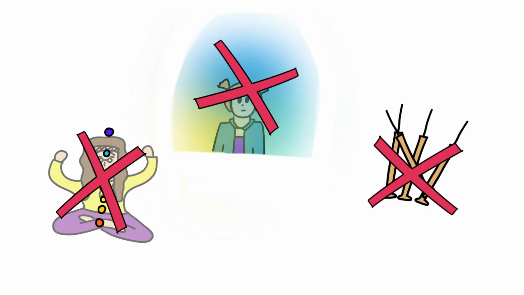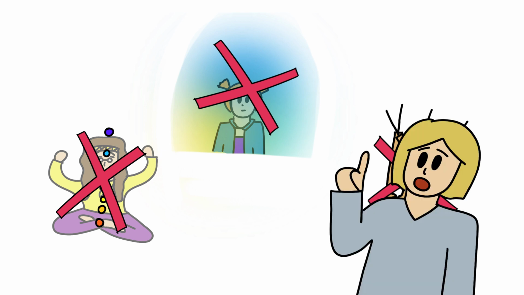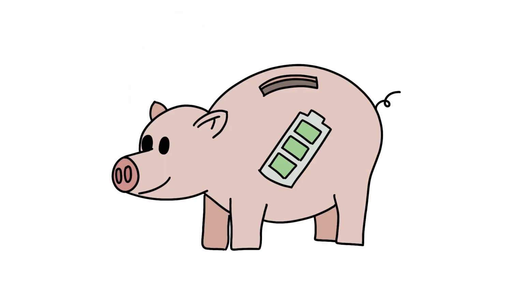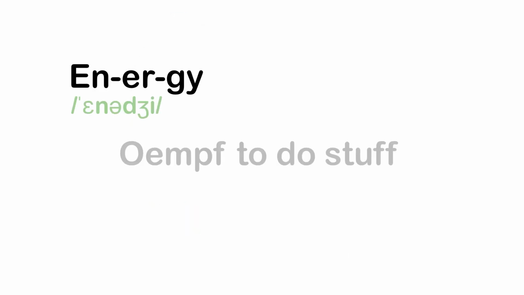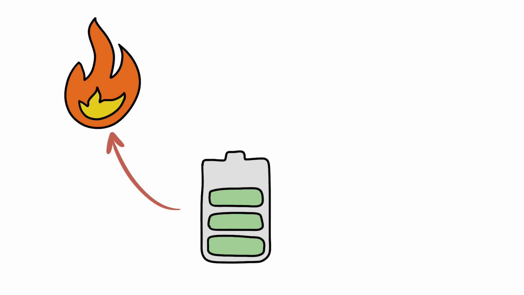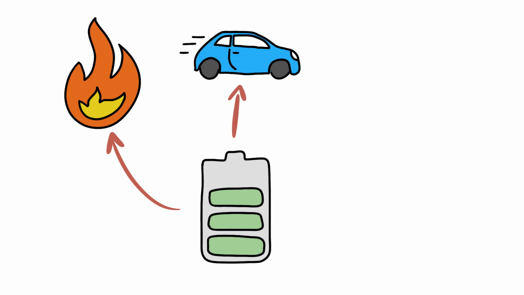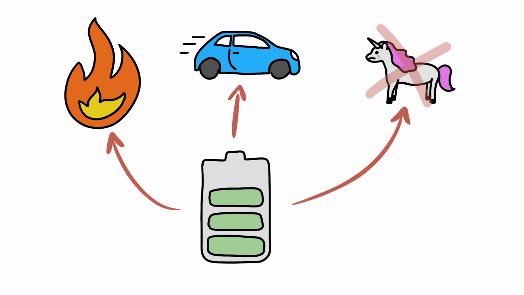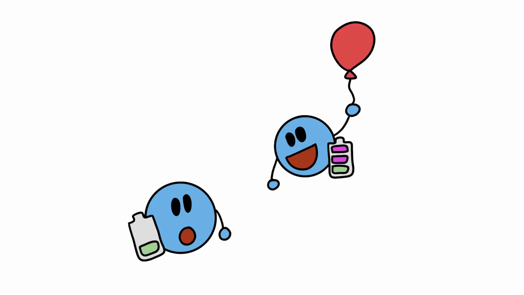But the energy I am talking about has nothing to do with that. Nor has it anything to do with auras or chakras or flows in acupuncture. In physics, energy is actually quite well defined and can be seen as a sort of budget, the amount of oomph to do stuff. Everything has a total amount of energy associated with it. It can be stored in the form of warmth, in the form of movement, or even in the form of just existing. Even being higher up, say 1 meter above ground, can be associated with an energy, namely potential energy.